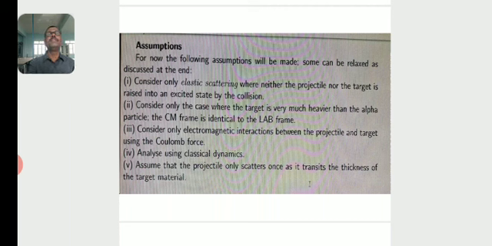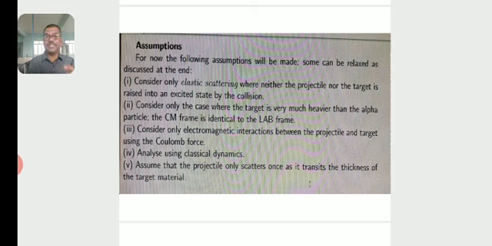Assumptions. For now, the following assumptions will be made. Some can be relaxed, as discussed at the end. Consider only elastic scattering, where neither the projectile nor the target is raised into an excited state by the collision. So we consider only the electrostatic interaction, that means elastic scattering.